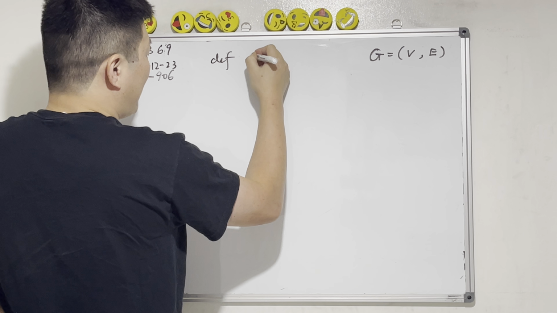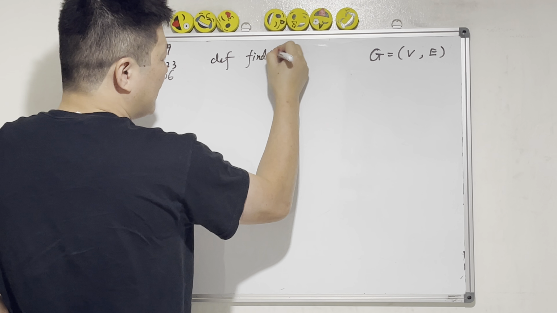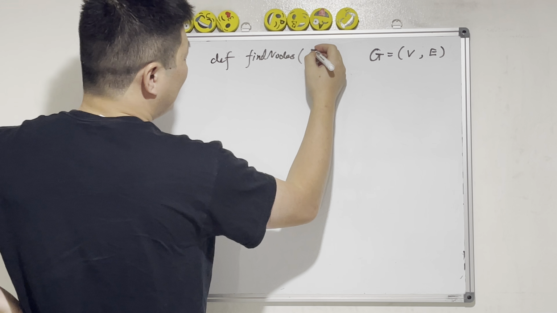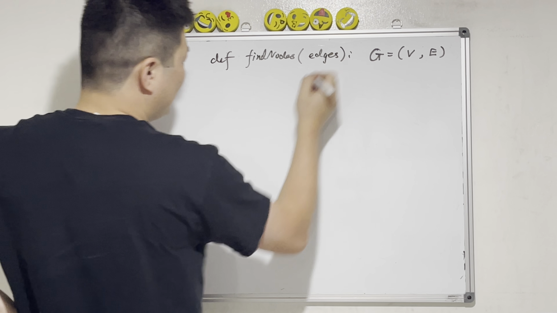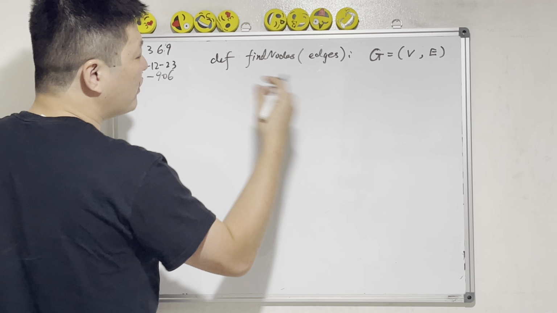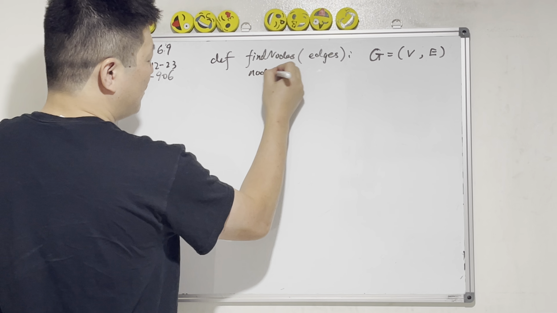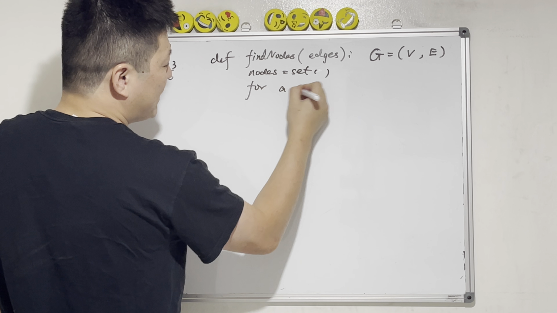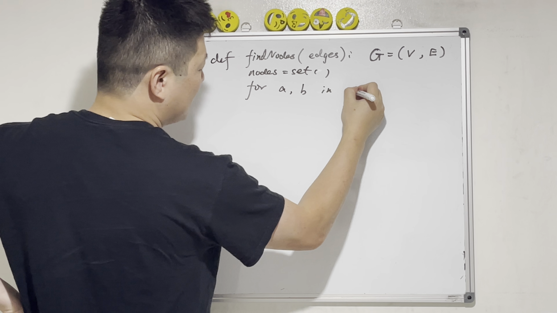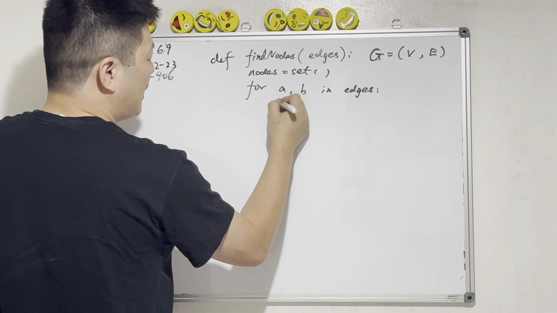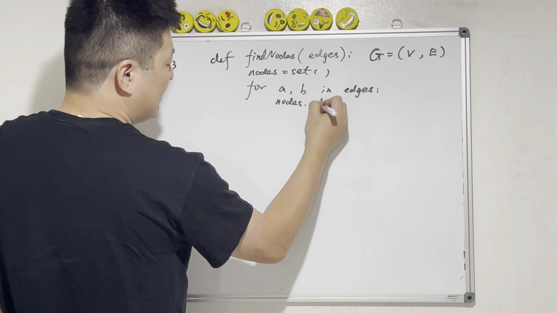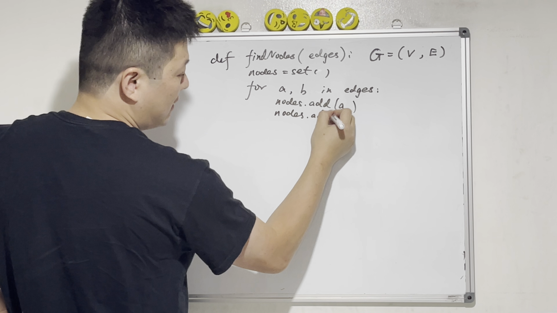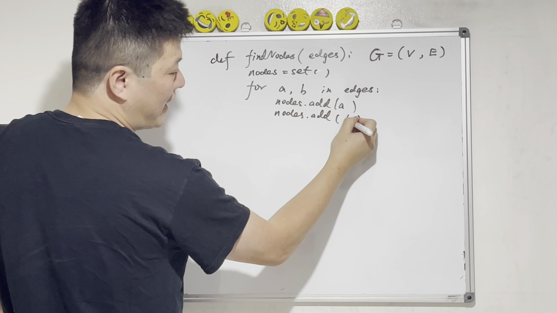Define topology, let's say, find node. Then we are given the edges. Edges A to B, okay? Let's put all the nodes in a set. Let's say nodes equals a set. And then we just need to go through the edges from A to B. Then nodes dot add. We're adding this node A, and we also need to add the B, yeah?